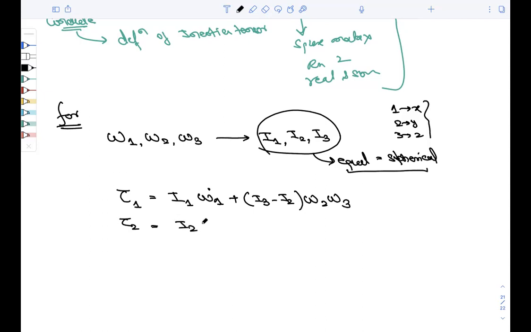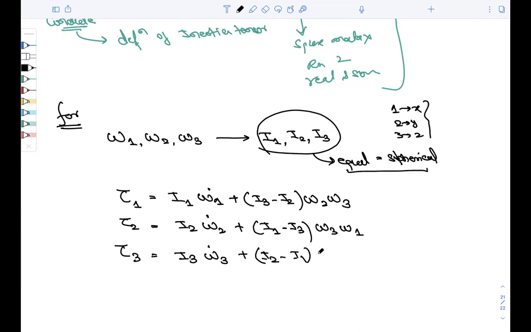Tau 2 equals I2 omega 2 dot plus I1 minus I3 omega 3 omega 1. Tau 3 equals I3 omega 3 dot plus I2 minus I1 omega 1 omega 2, right?